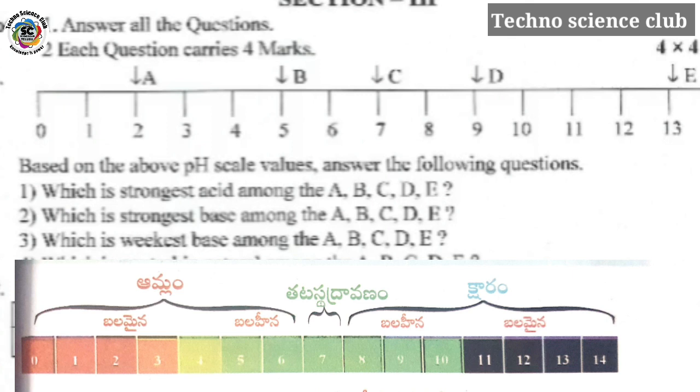A chemical having a pH value 0 to 3 is a strong acid, and a chemical having pH value 4, 5, 6 is a weak acid. In the same way, a chemical having pH values 8, 9, 10, 11 is a weak base, and a chemical having pH values 12, 13, 14 is a strong base.